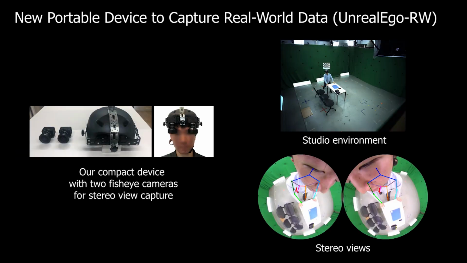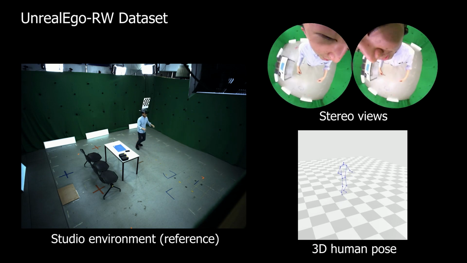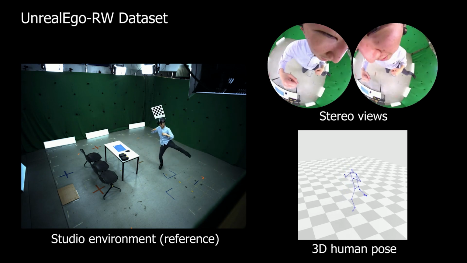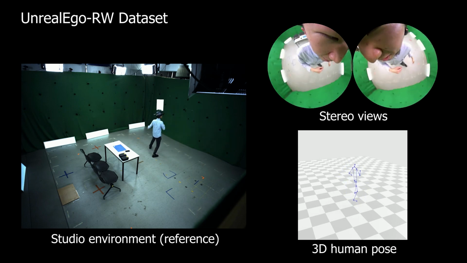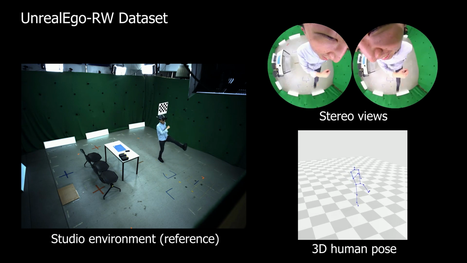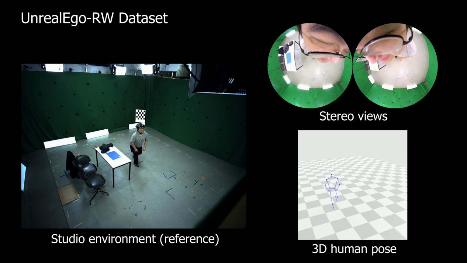The second benchmark dataset is UnrealEgo-RW, a new real-world dataset with various human motions recorded in a multi-view 3D human motion capture studio. The captured subjects are wearing the newly developed portable device emulating the eyeglasses-based setup. Here, we show example scenes from UnrealEgo-RW. UnrealEgo-RW contains motions ranging from simple to highly challenging ones, such as kicking, crawling, and dancing, to name a few. In total, we captured 260,000 egocentric views with ground truth 3D poses.